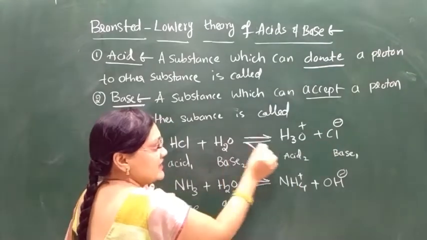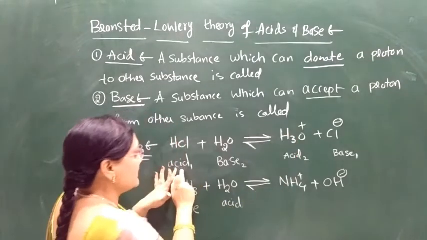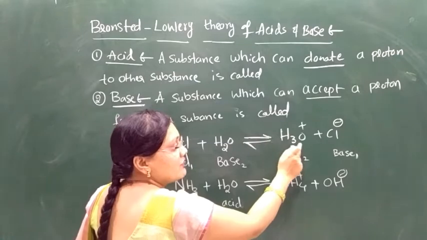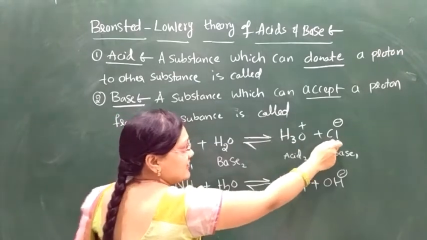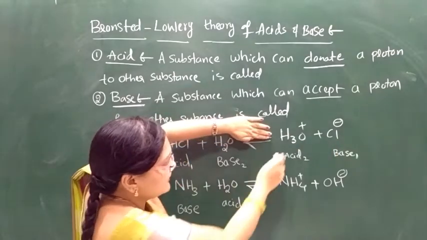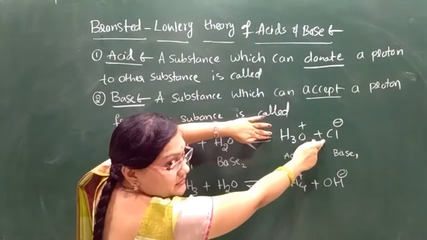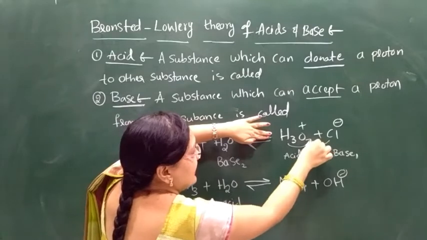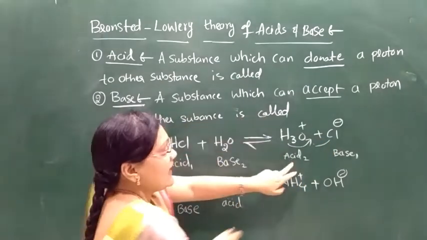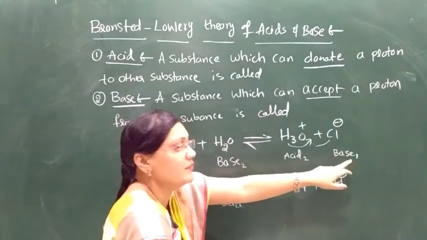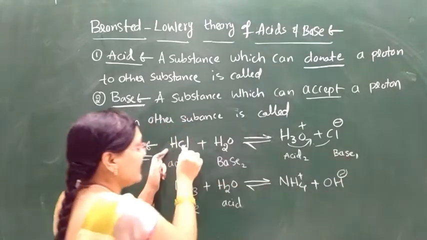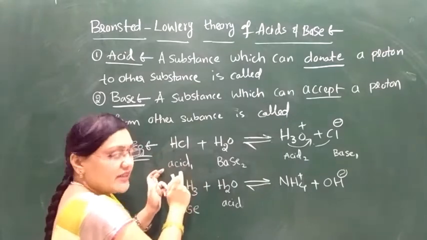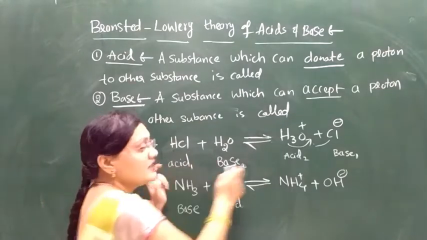For example, in HCl plus H2O forming H3O plus and Cl minus, HCl is acid one and Cl minus is base one. The species that donates a proton is an acid, and the one that accepts a proton is a base. Here H2O is base one and H3O plus is acid two, so each reactant and product forms an acid-base pair.